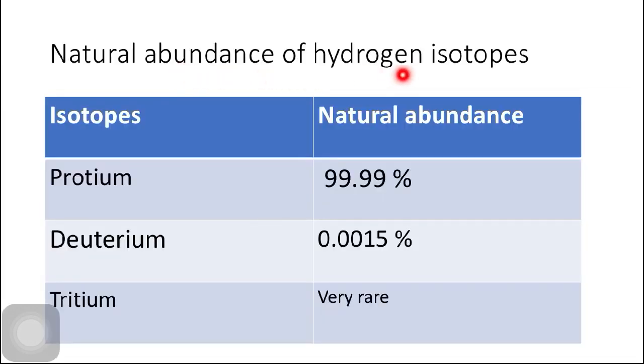Natural abundance of hydrogen isotopes. Almost all naturally occurring hydrogen contains 99.99% protium and 0.0015% deuterium. Tritium is rare and is not found in naturally occurring hydrogen because it is highly radioactive and unstable.